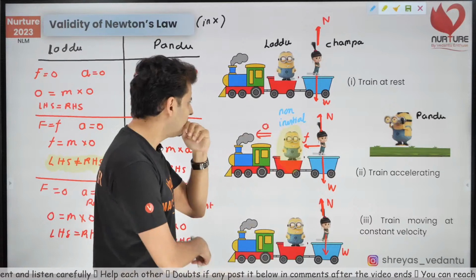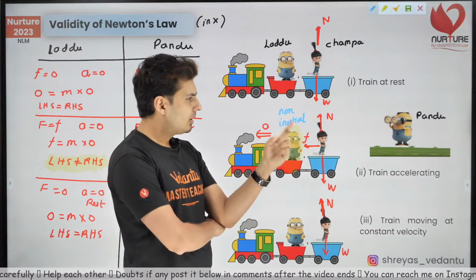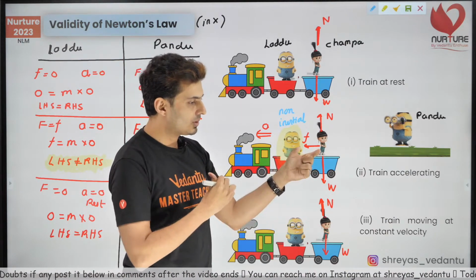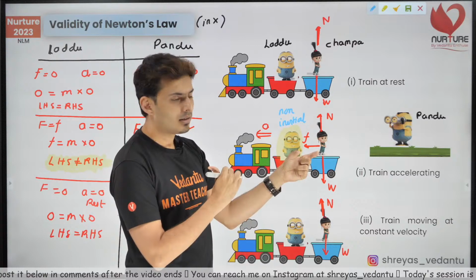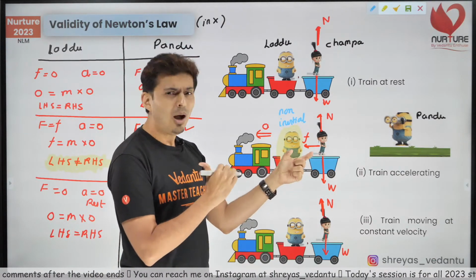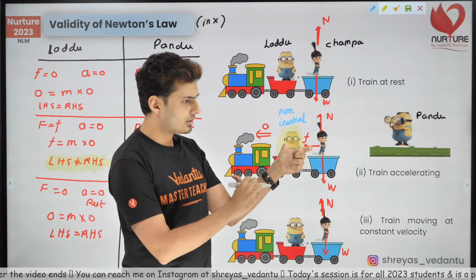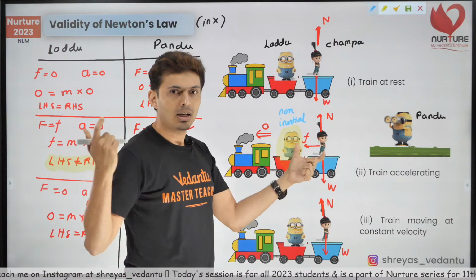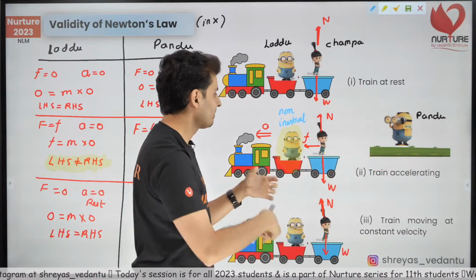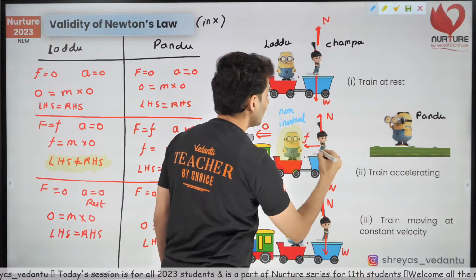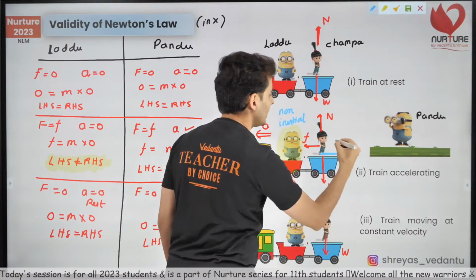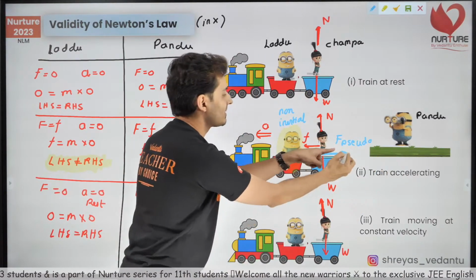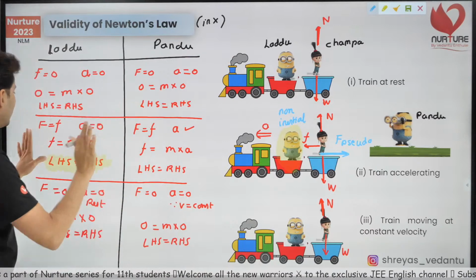Okay, what will this Laddu be thinking? This Laddu is looking at Champa. Hey Champa, you're just standing in front of me, and you are saying that there is a frictional force acting on you towards this side. Like, you are at rest. How is that possible? There is a force here, there is a friction here, you are at rest. So, lollipop, what is that lollipop force? Pseudo force. The lollipop force is going to act that way and cancel it out. So this force on this side will be called the pseudo force, P-S-E-U-D-O. This is balancing it. Now, Laddu will be happy.